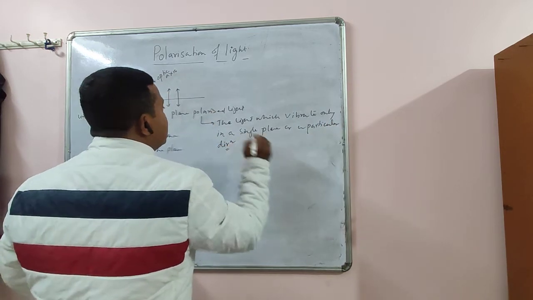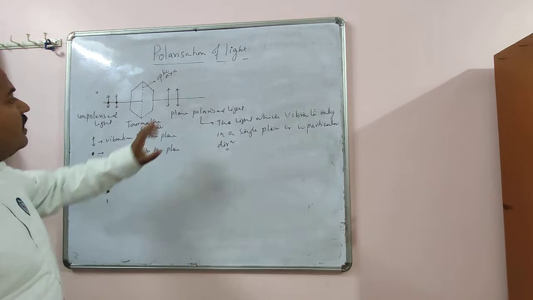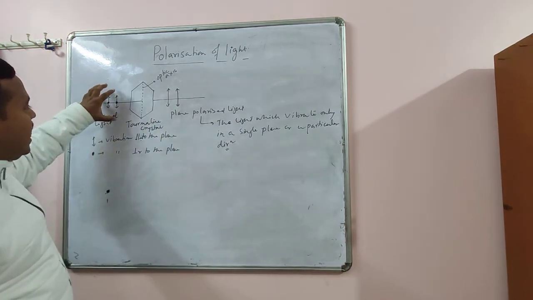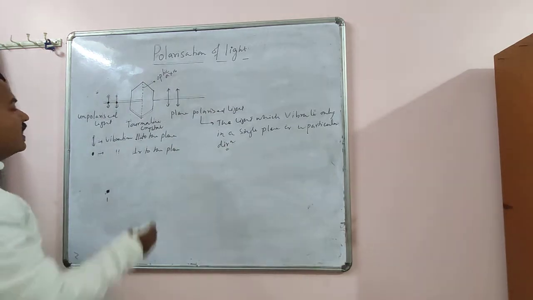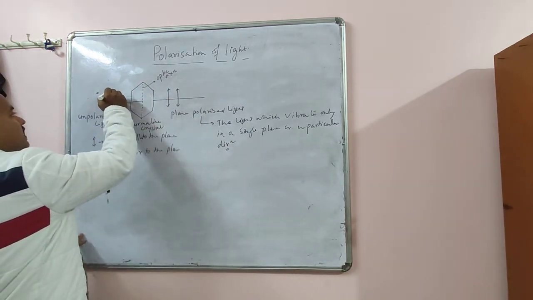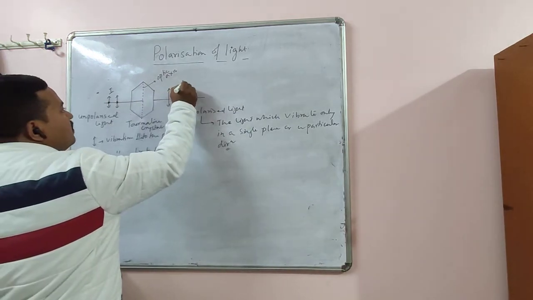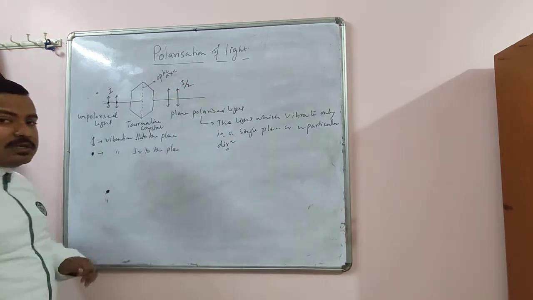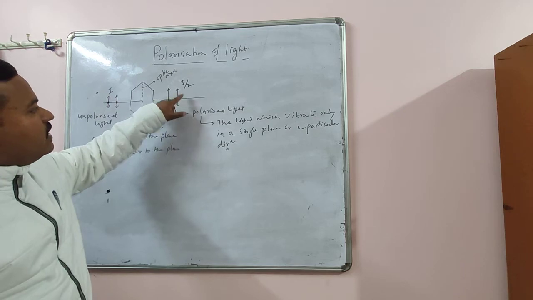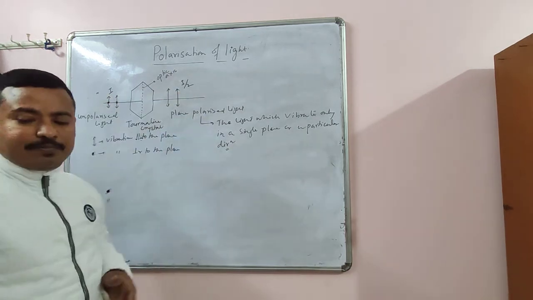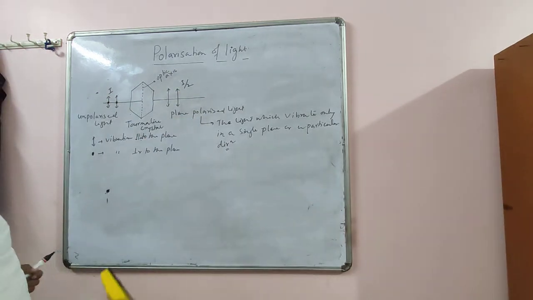That is called plane polarized light. So how does it differ from unpolarized light? Unpolarized light has two components, but plane polarized light has only one component, and that's why its intensity is also half. Suppose its intensity is I, the intensity will be I by 2, because here it has two components, but here it has only one component, so the intensity will be halved. Okay, so this is polarization.